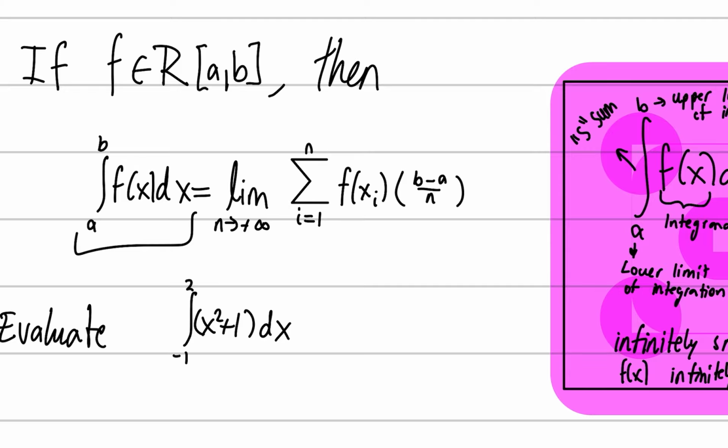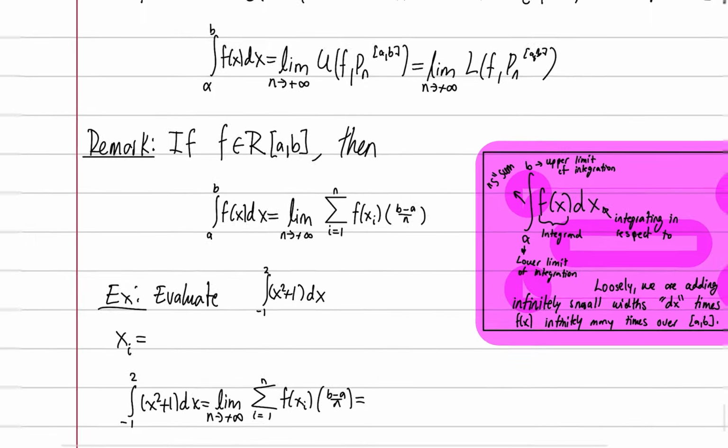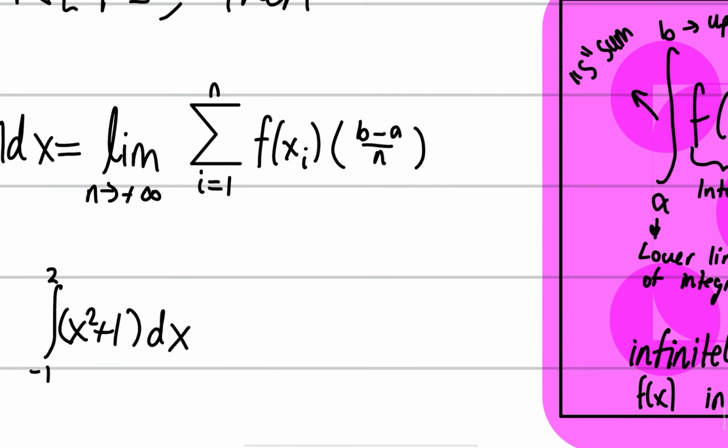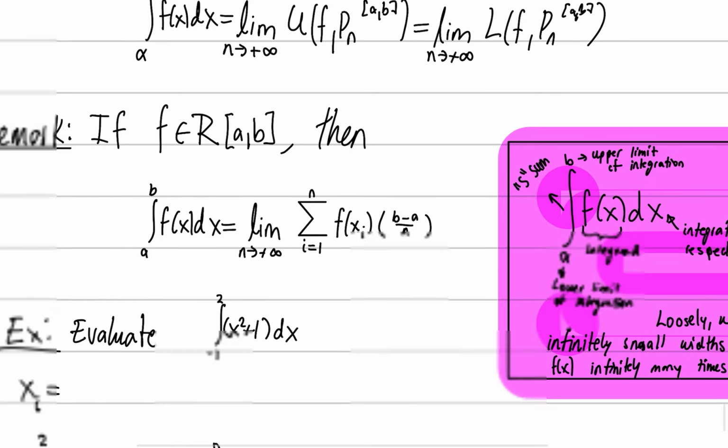This integral is just equal to, assuming the function is integrable, the limit as n approaches positive infinity of the sum from i equals 1 to n of f of x sub i, where f of x sub i is our right endpoint on the interval, times (b minus a) over n, which is our delta x. It's the length of the interval, sorry.